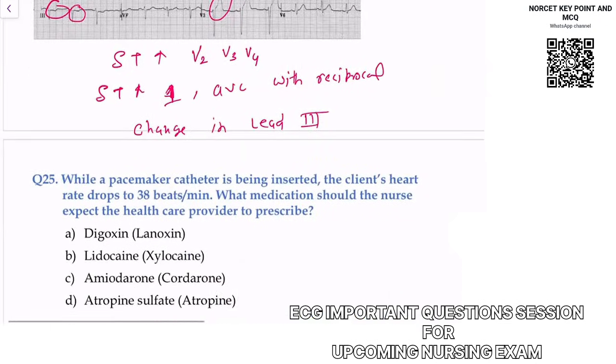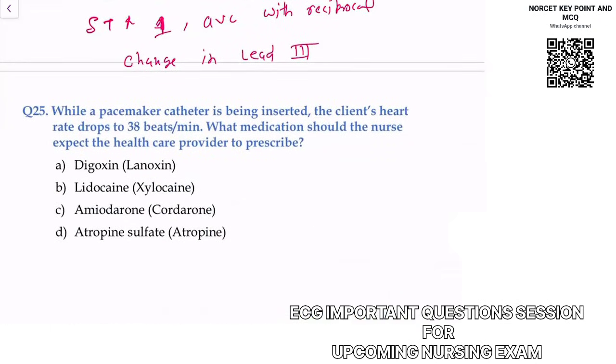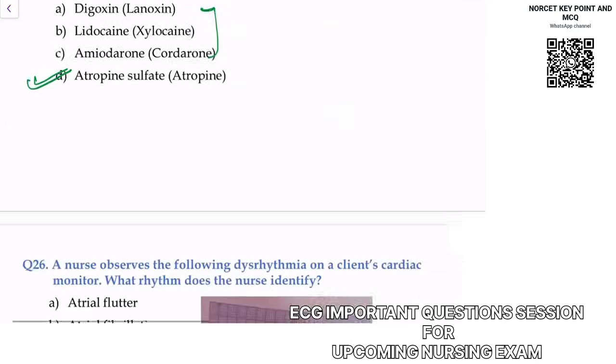Let me come to the other question. While a pacemaker catheter is being inserted, the client's heart rate drops to 38. There is a bradycardia. What medication will you give? Understand this. Amiodarone, lidocaine, digoxin, we give for tachycardias to control the rate. The answer is only atropine sulfate. In bradycardia, we give atropine. Clear?